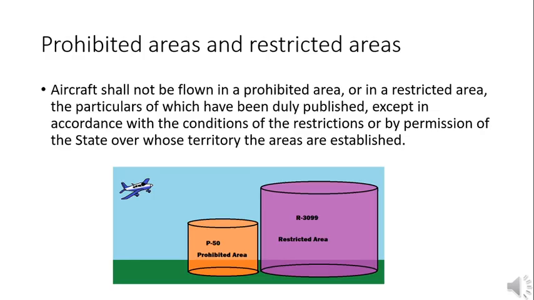Prohibited areas and restricted areas. Aircraft shall not be flown in a prohibited area, or in a restricted area, the particulars of which have been duly published, except in accordance with the conditions of the restrictions or by permission of the state over whose territory the areas are established.